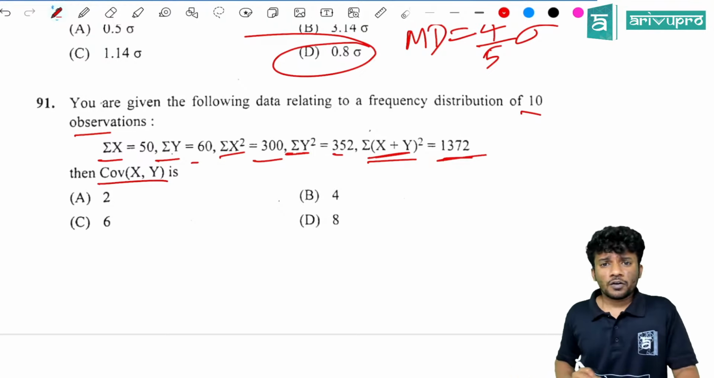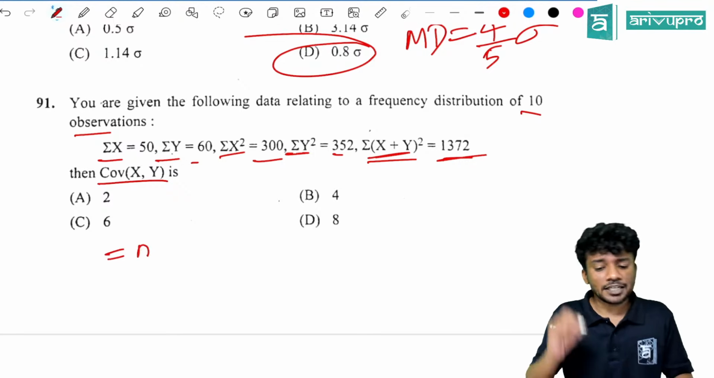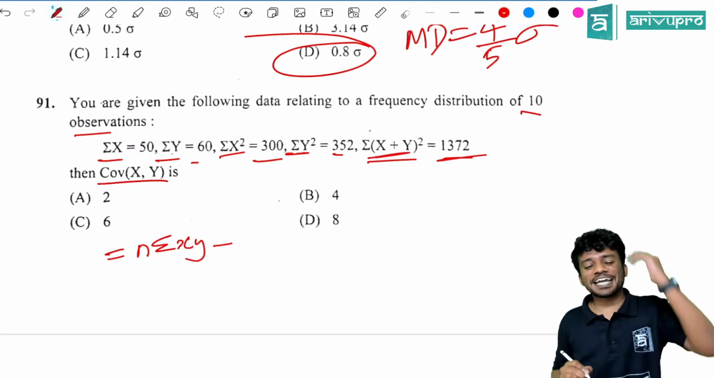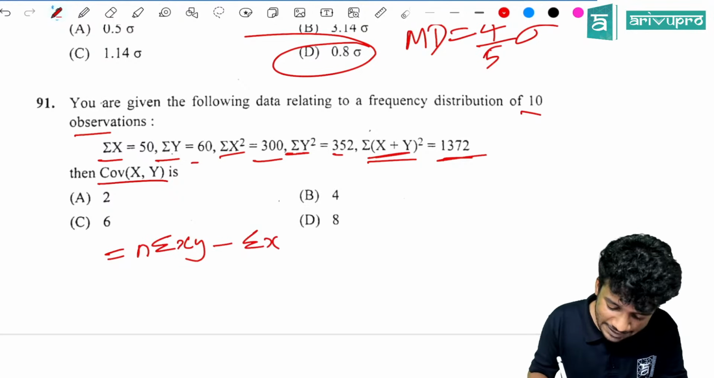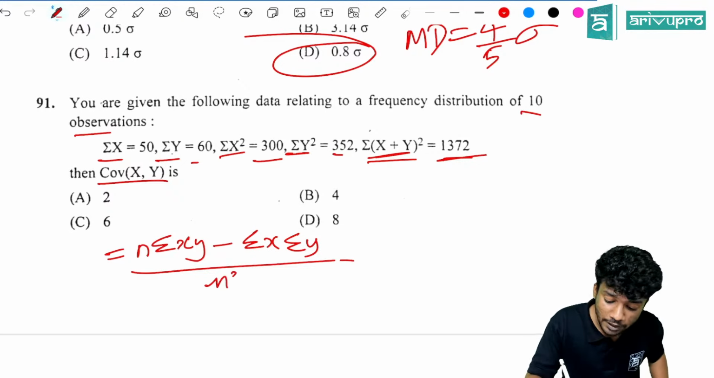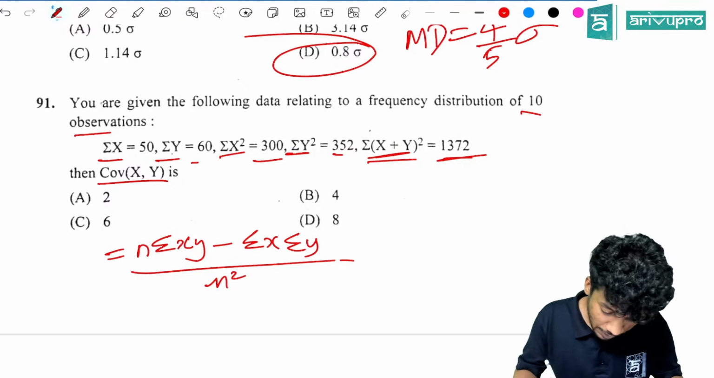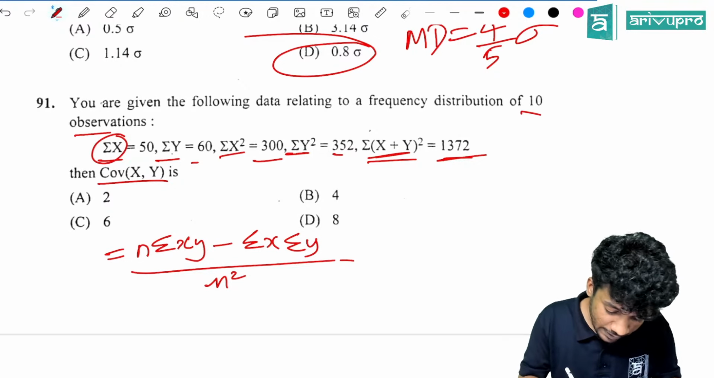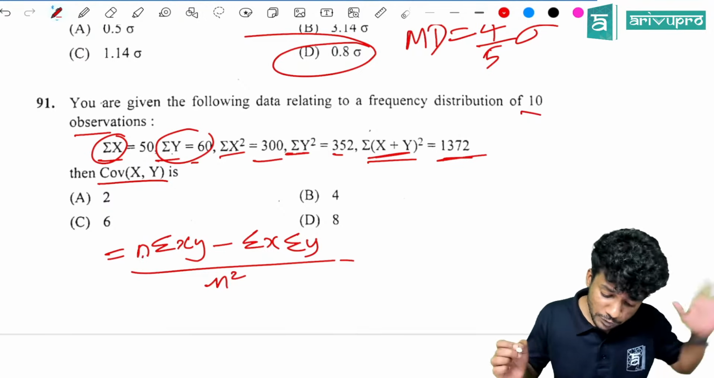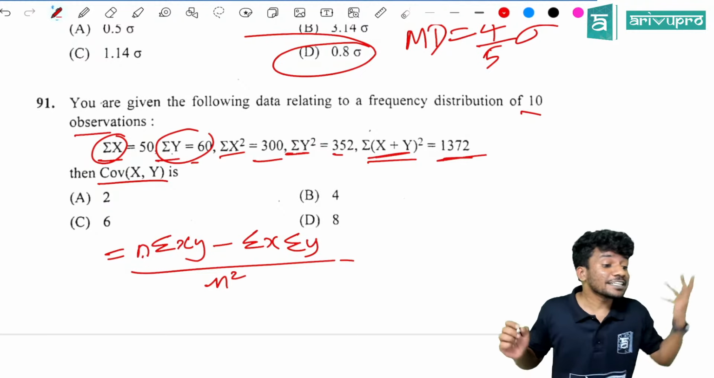Covariance of x comma y. What is the formula for that? It is equal to n into sigma xy minus sigma x into sigma y, the whole divided by n square. That is the formula, right? Now sigma x is there, sigma y is there, and n value is also there, that is 10. But we don't have sigma xy. We need to find sigma xy.